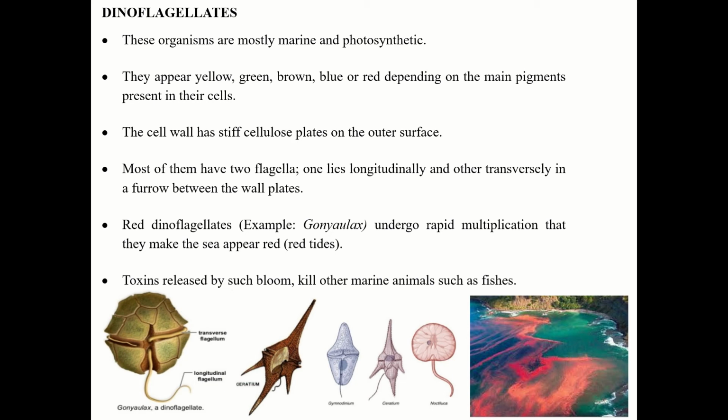Now these organisms are mostly marine and photosynthetic. Okay? They are found in marine water and they produce their own food. That's why they are called as the photosynthetic. They appear yellow, green, brown, blue or red depending on the main pigment present in their cell.